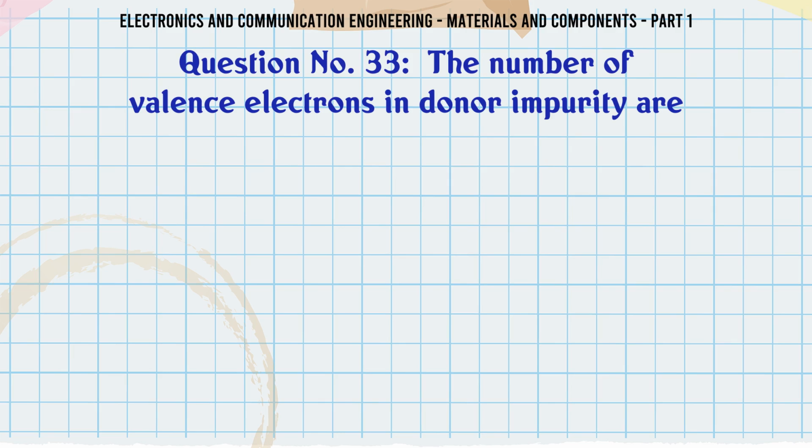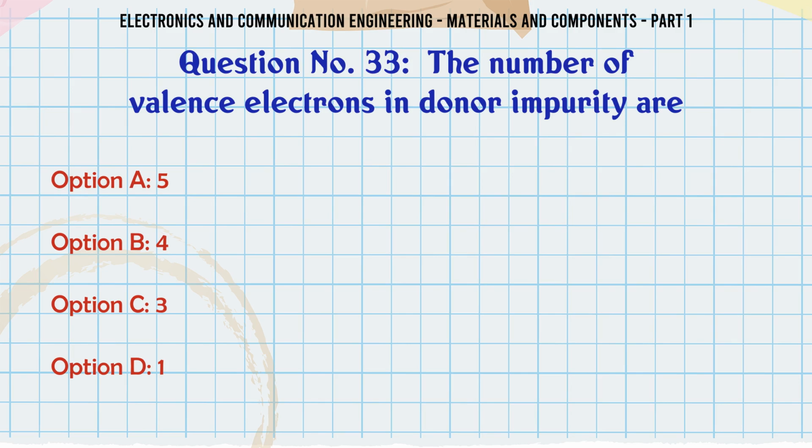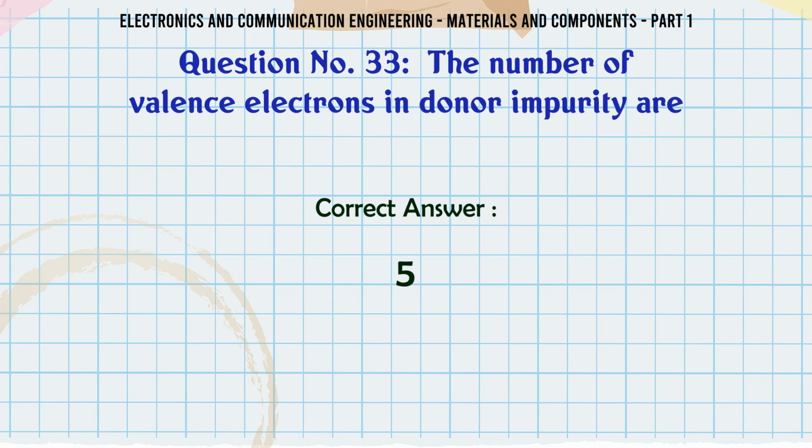The number of valence electrons in donor impurity are A. 5, B. 4, C. 3, D. 1. The correct answer is 5.